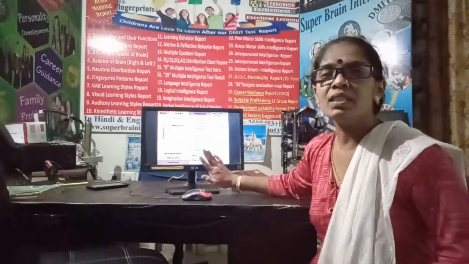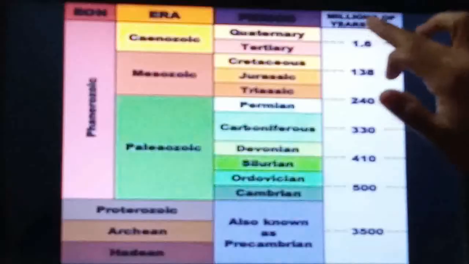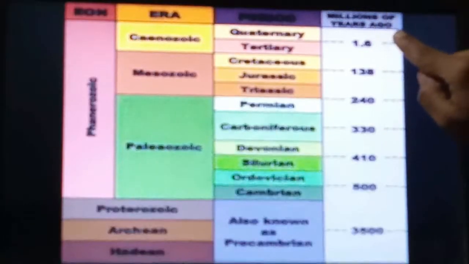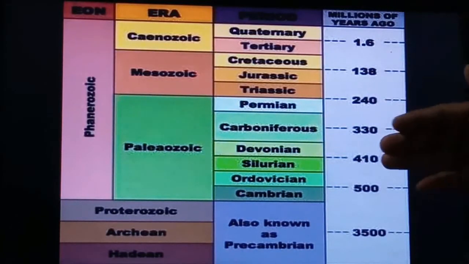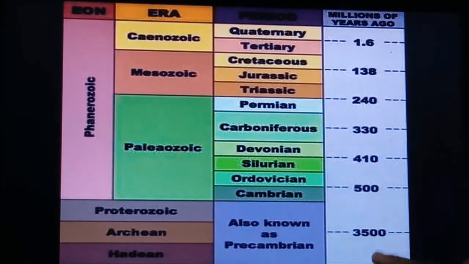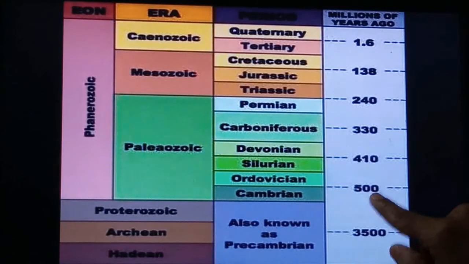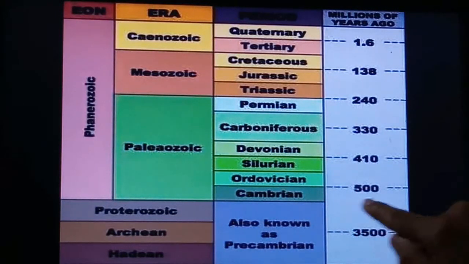Now see here, this is the time period chart. You should know it very well, so it is easy to understand the next chart, right? So first see here, this is given eon, era, periods and millions of years. We know the year period, right? So this is given million years ago, 1.6 million years ago. As we go down, the time period goes on increasing and we are going into the past. You can see here, this is 500 million years ago, and here it is 3500 million years ago.